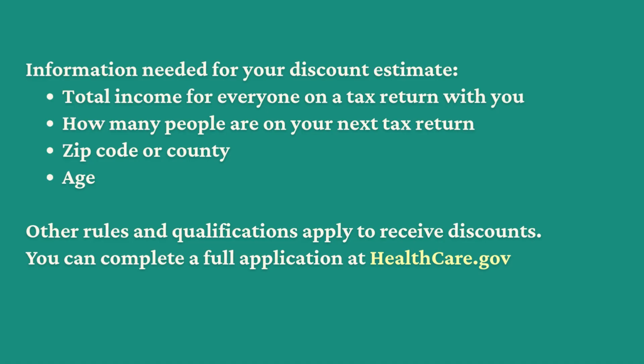To calculate your discount, here's the info that's needed. Total income for everyone on a tax return with you, how many people are on your next tax return, zip code or county, and age. Other rules and qualifications apply to receive discounts. After you see your discount estimate, you can complete a full application at healthcare.gov. Now, let's go through the screens that will get you your discount estimate. Reminder: you will not have to share your name or contact information to get your estimate.